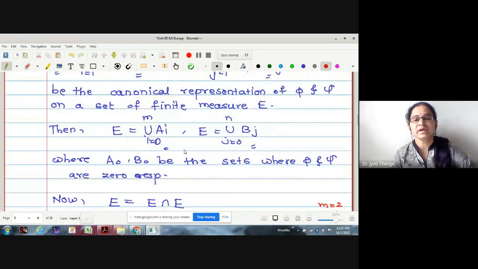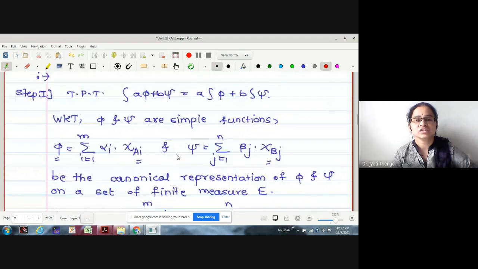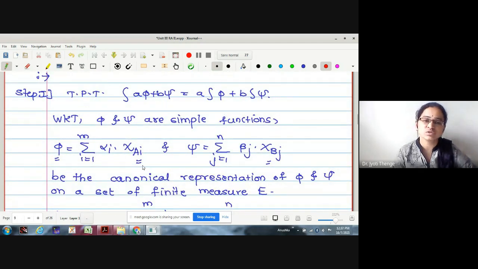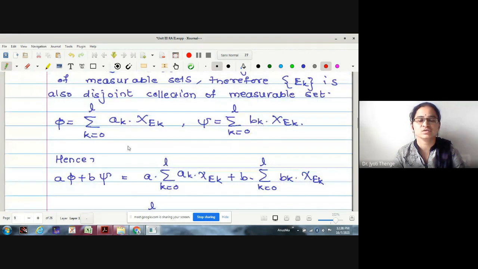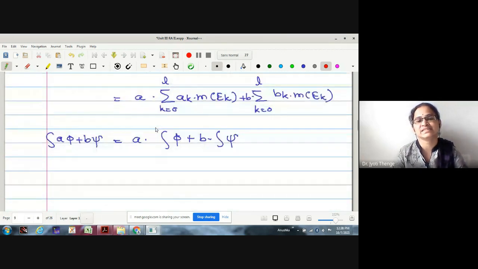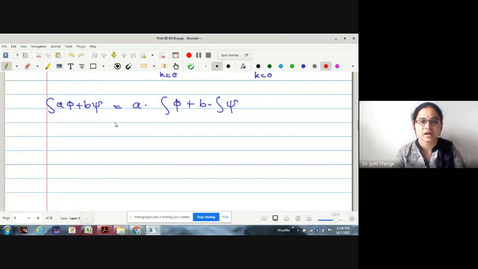Okay, and why have we made this intersection? Just to take the linear combination of these two simple functions. Actually, the two simple functions are defined over different sets, A_i's and B_j's, and over different parameters with different upper limits as well. That's why, just to make the linear combination, we have clubbed it together. And then finally, we have written this in terms of E_k's. And then the proof will be easier for us. Fine. Any doubt with the first step?